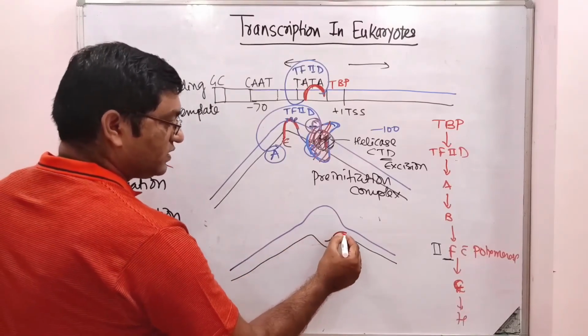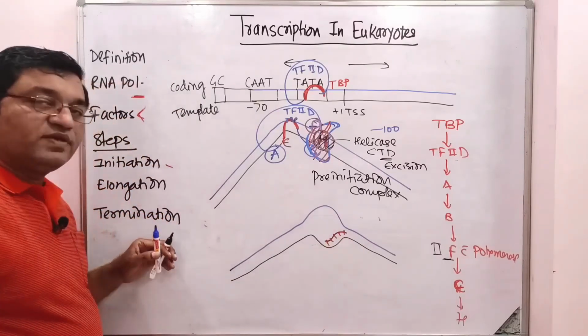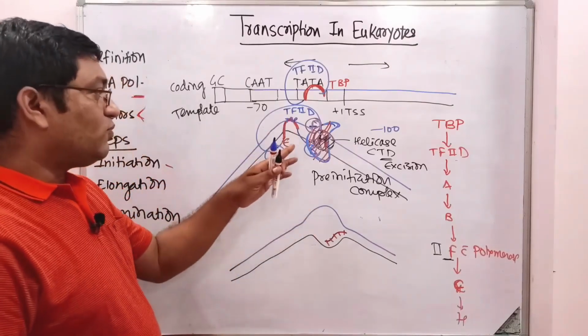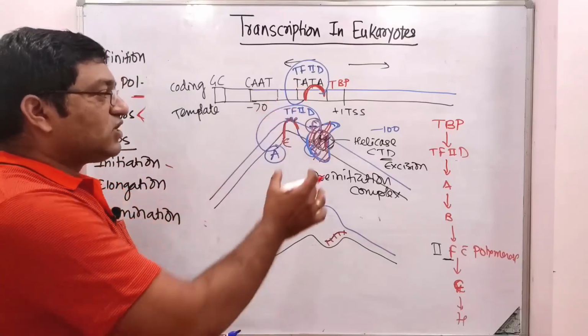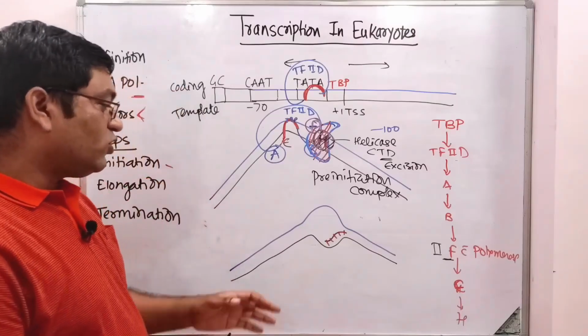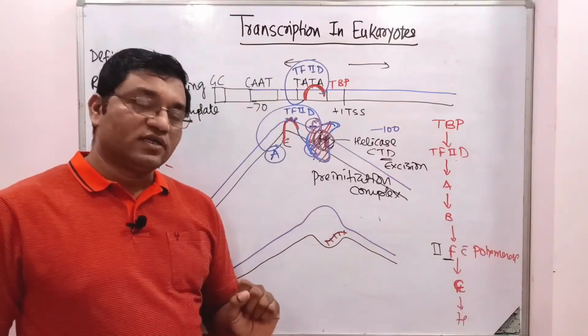So a stretch of RNA will be synthesized. After this, the RNA polymerase and all these factors will dissociate, and the RNA polymerase moves away from the promoter region. That is known as promoter clearance.